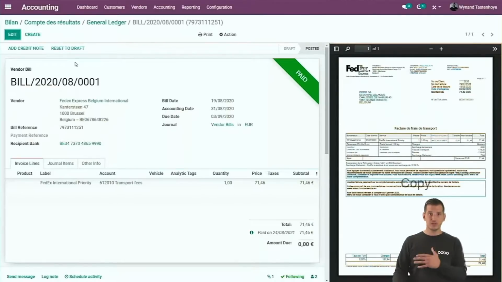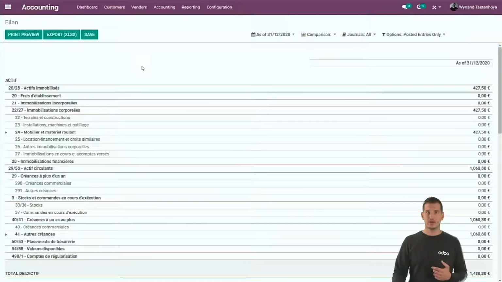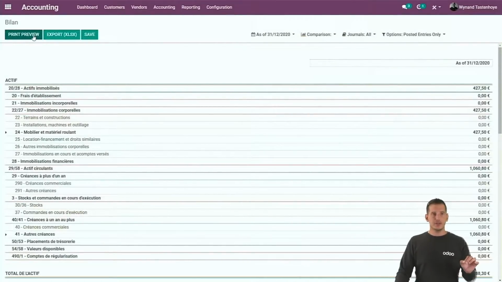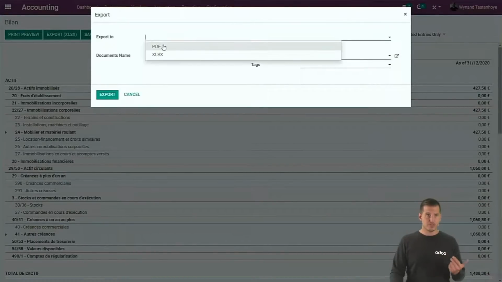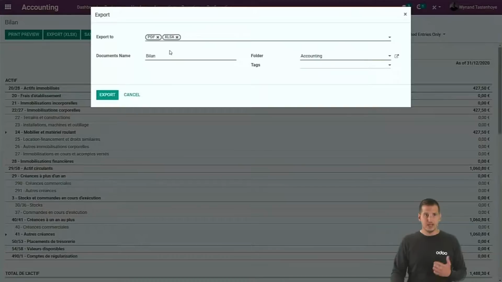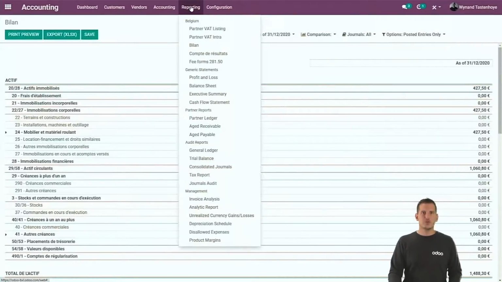So it's very horizontal, and you can drill down everywhere in Odoo. And if you want to go back, you don't lose track because you can just start where you began. Every report can be printed in PDF or in Excel. But if you want to provide it to your customer, you can even save it and export it, for example, in PDF and Excel, and you can link it to the Documents application. You can choose the folder where we have to save it with or without a tag. There is some other interesting reporting here.